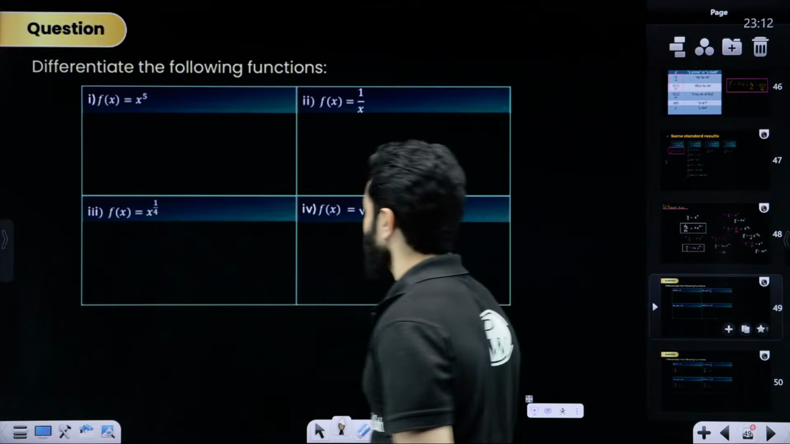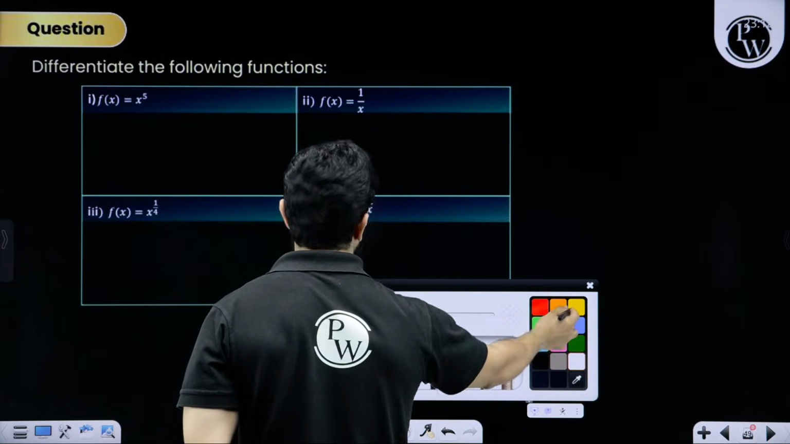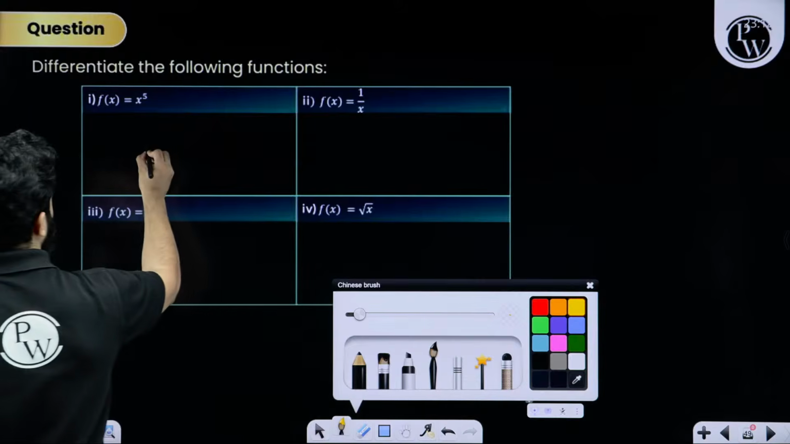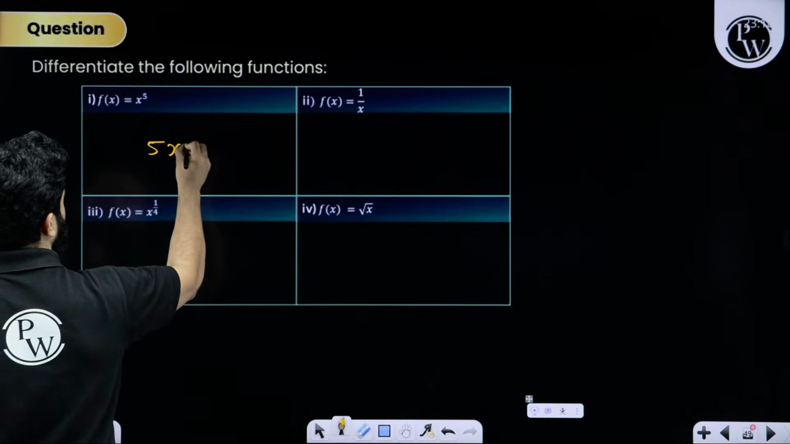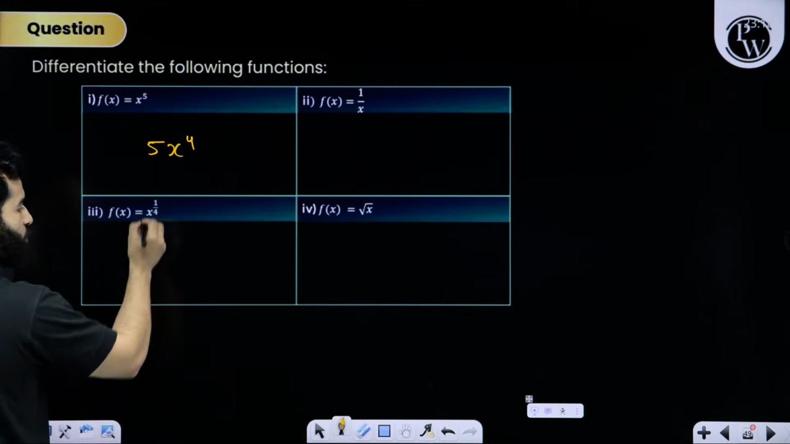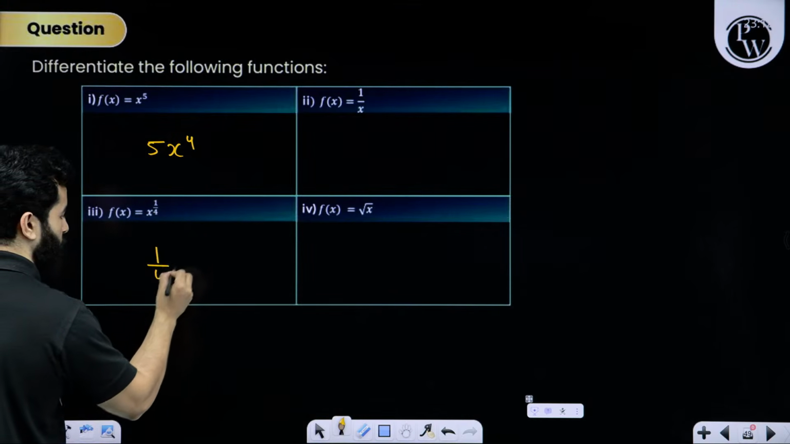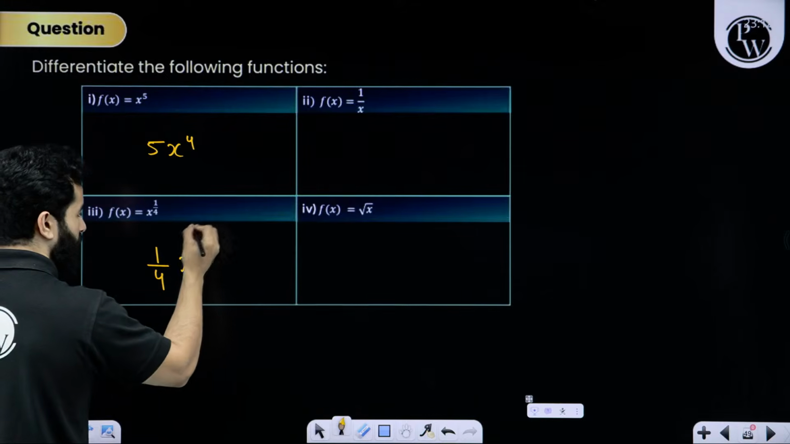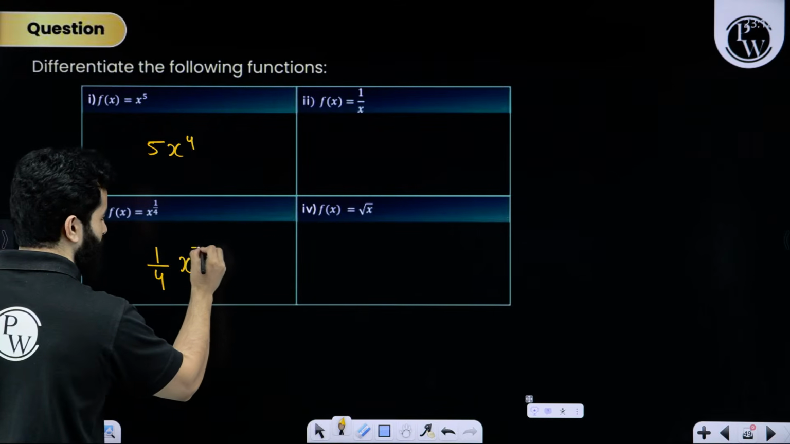Quickly write down. Derivative of x raised to the power 5 will be 5x raised to the power 4. X raised to the power 1 by 4 will become 1 by 4 x raised to the power 1 by 4 minus 1, that is minus 3 by 4.